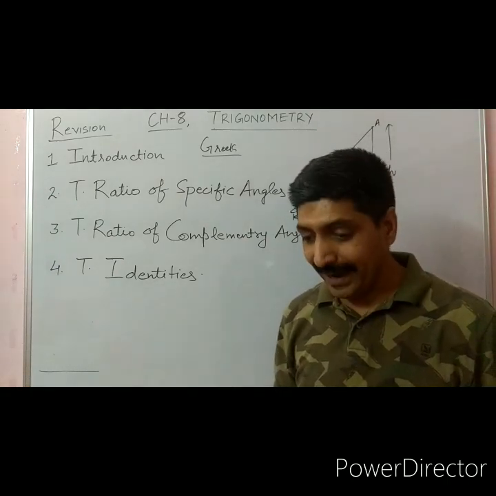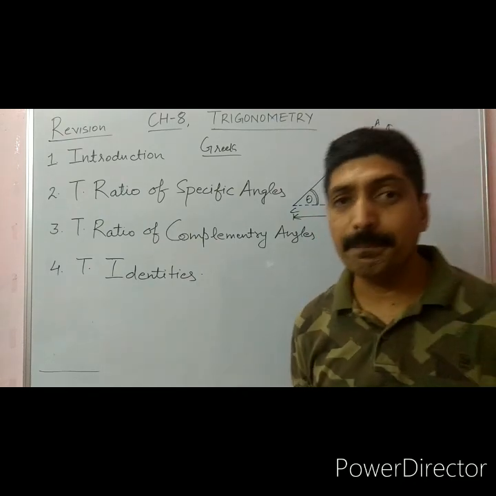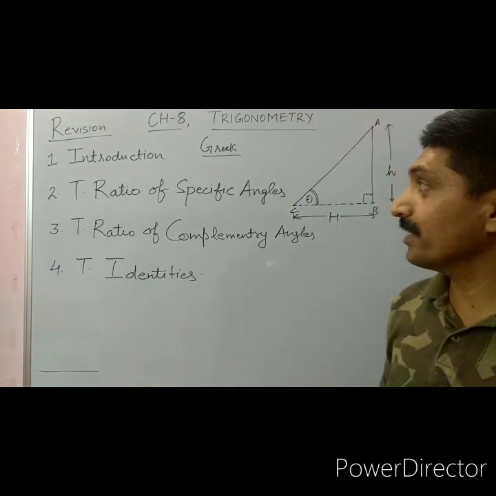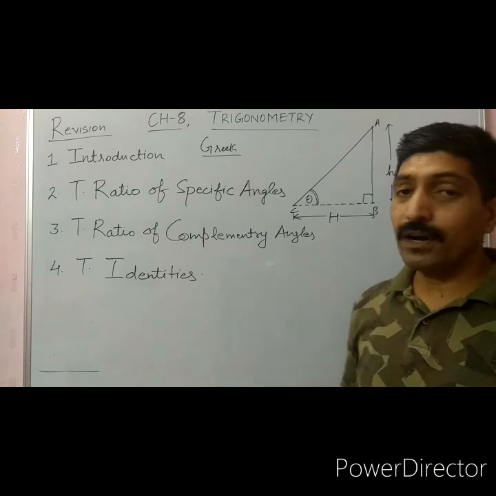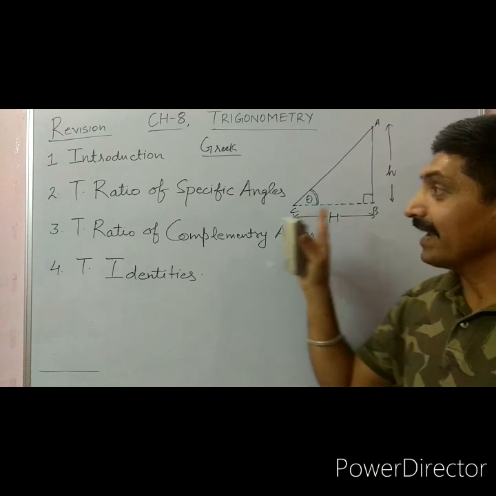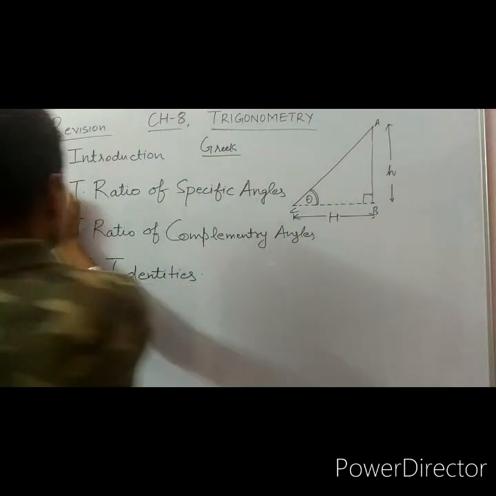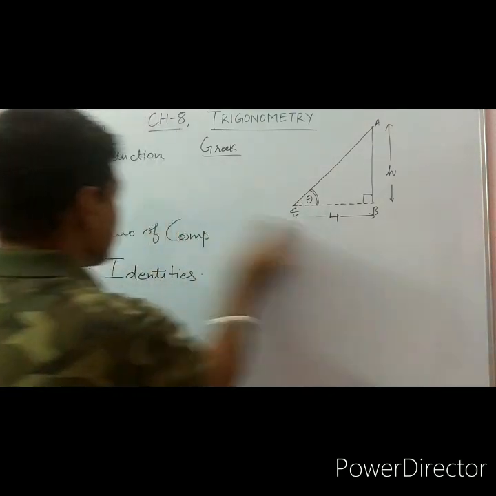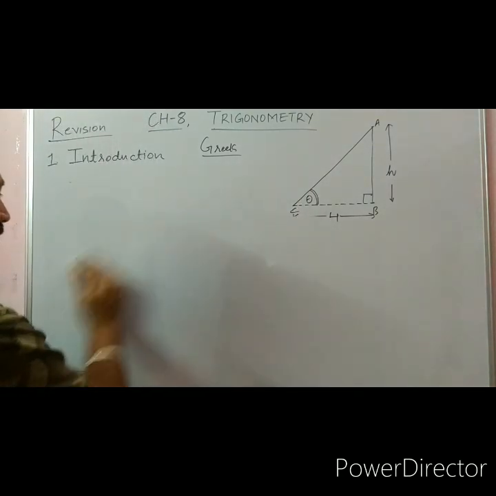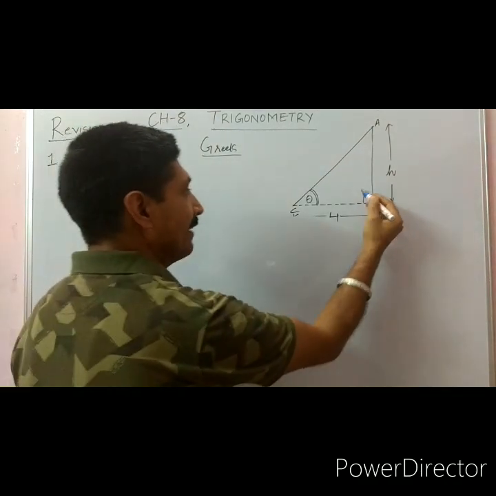So to define in a very general term or very basic concept, the trigonometry is the study of the relation of the sides of a triangle and its angles. So dear students, the basic concept of trigonometry, we are always going with the right angle triangle.